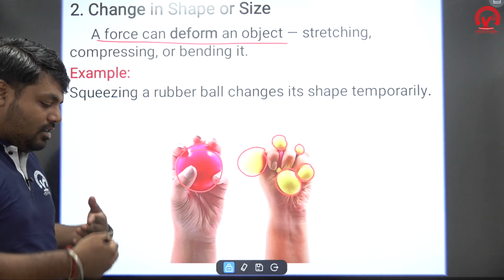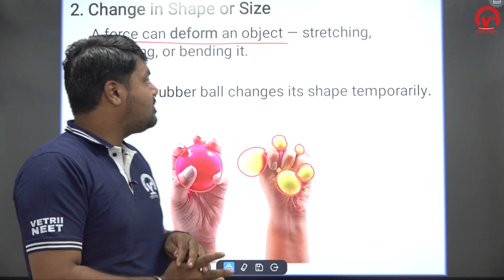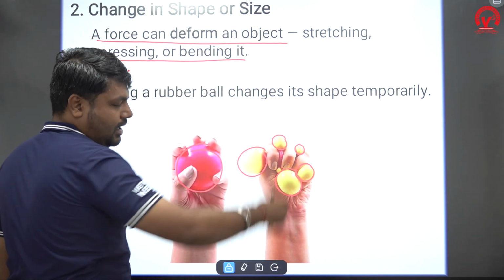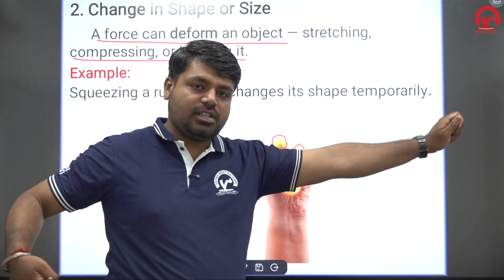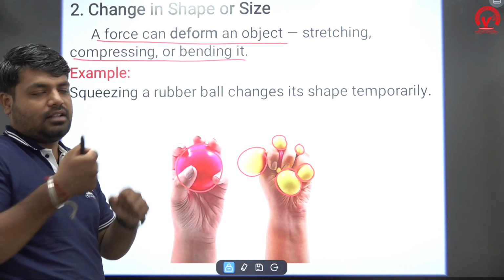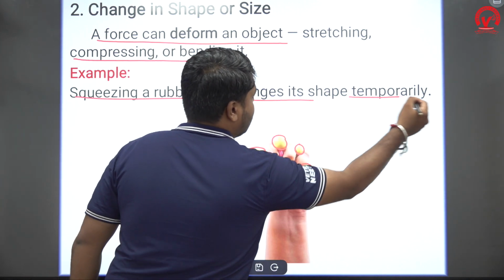Deform means changing the shape. Forces can deform an object by stretching, compressing or bending it. For example, squeezing a rubber ball changes its shape temporarily.